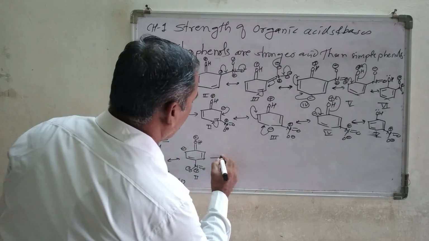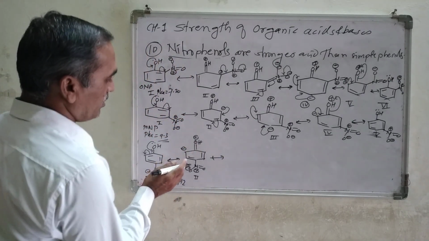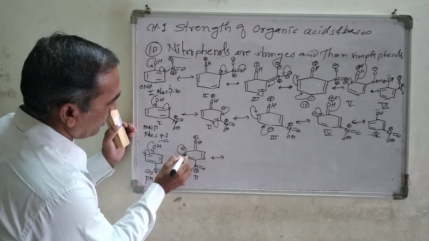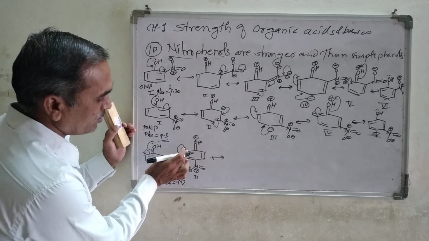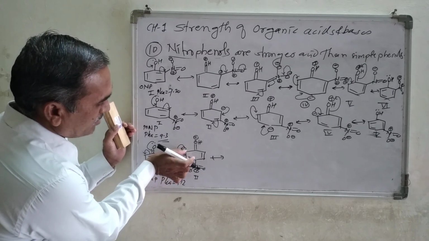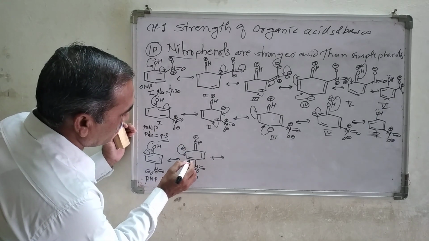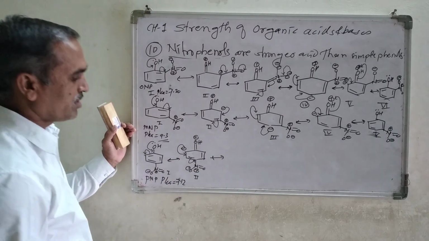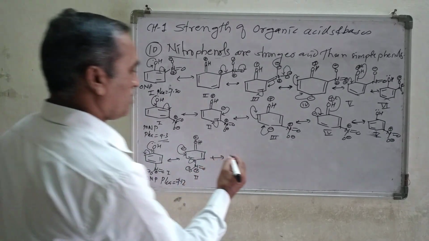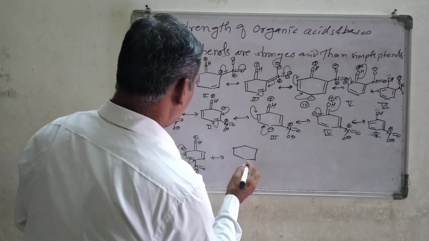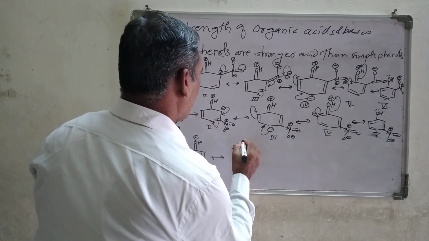Now next one, what is going to happen? Now this negative charge here forms a double bond on this bond, the bond between this carbon atom and this carbon atom. Now this double bond concentrates the electron density at this corner point, so we are going to get the structure like this, with a double bond over there.